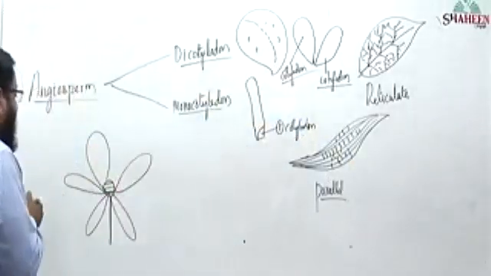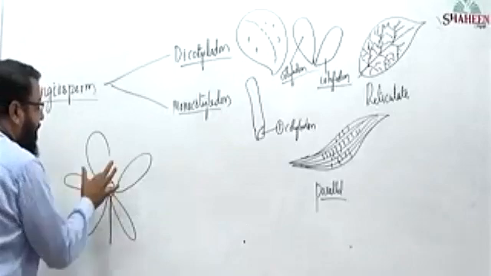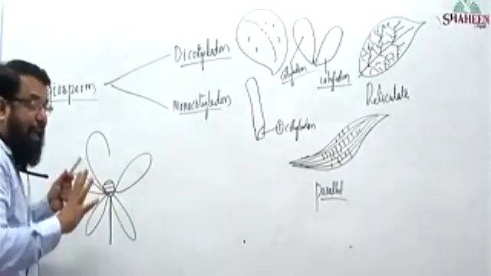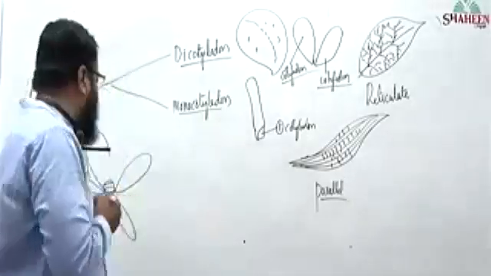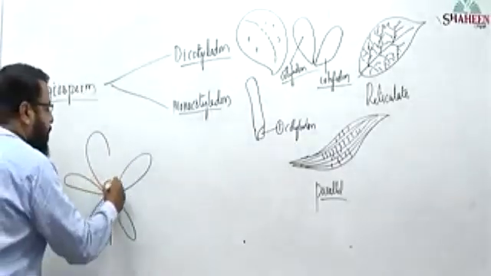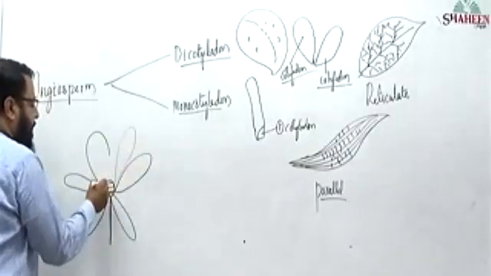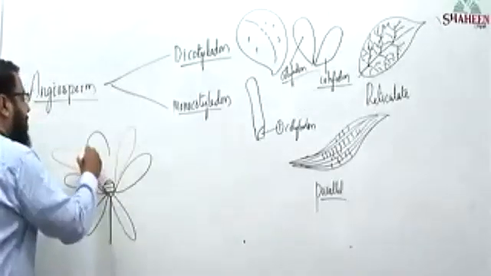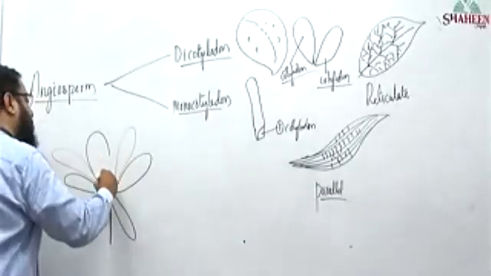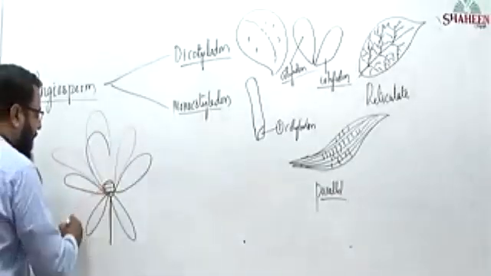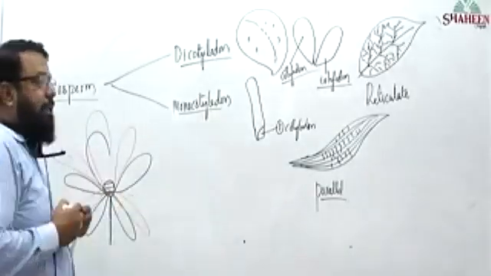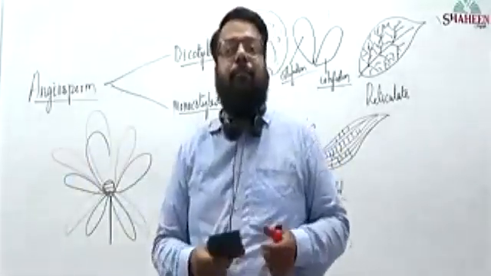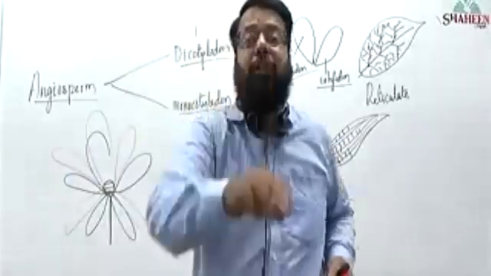Next whorl. Now I will write: these are the green color structures. First whorl is over. Now I am taking the second whorl, that is brightly colored. I am taking petals. Observe petals. This is one petal. This is another petal. Second whorl I am writing. This is another petal, next to it, 3 and 4 and 5. Second whorl. How many appendages are there? 5 appendages are there. 2 whorls I have mentioned.